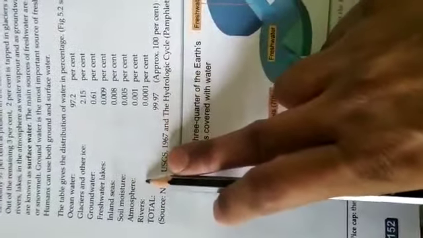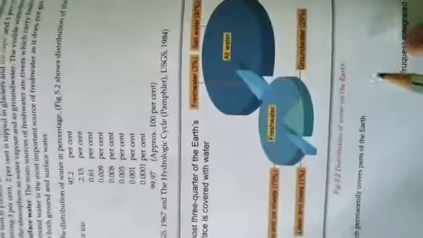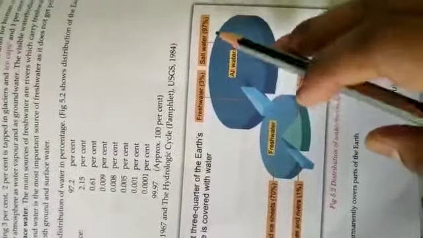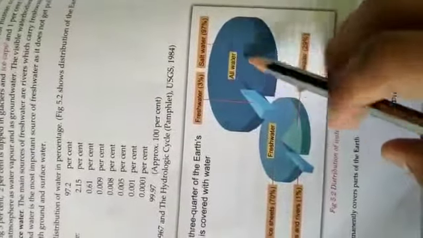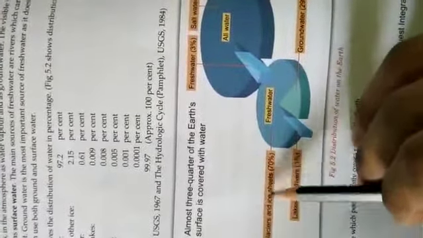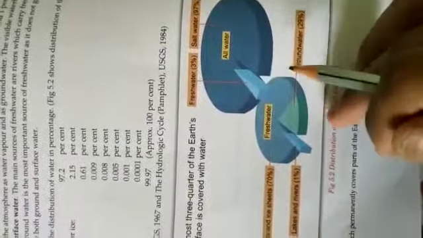The table gives the distribution of water in percentage: ocean water, glacier and ice, groundwater, fresh lakes, inland seas, soil moisture, atmosphere, river, in total 99.9%. Look at this distribution of water on the earth. All water: salt water 97% and fresh water 3%. Of the fresh water, glacier and ice is 70%, lakes and rivers 1%, groundwater 29%.